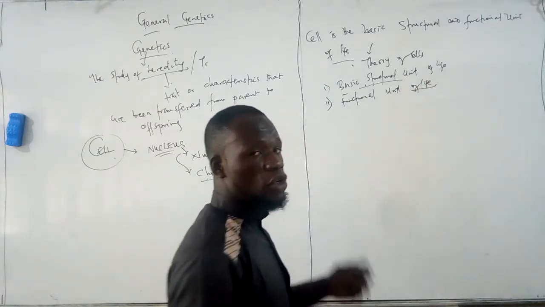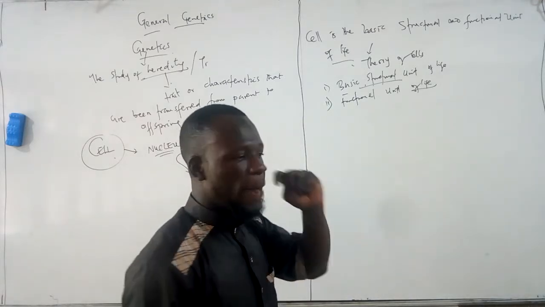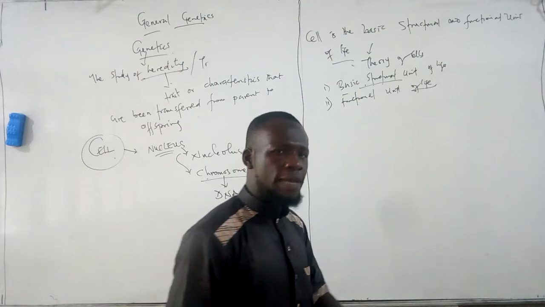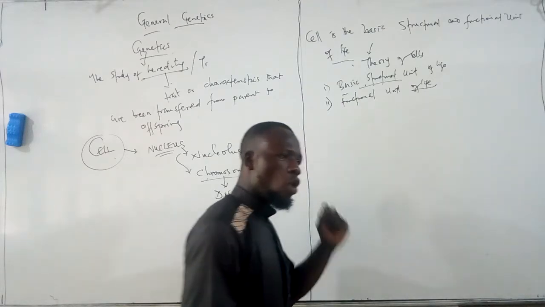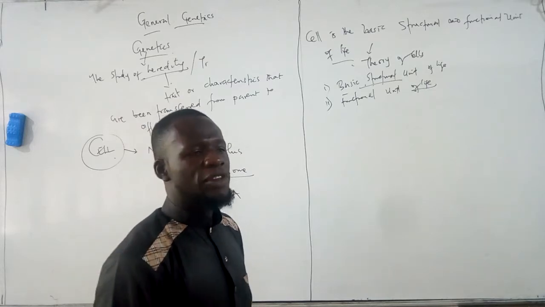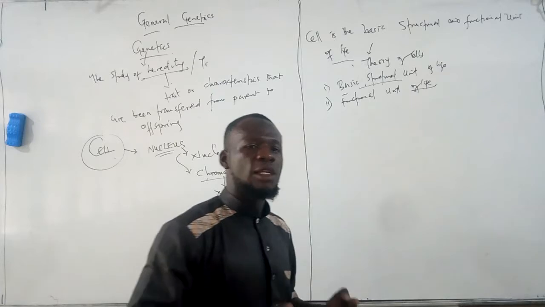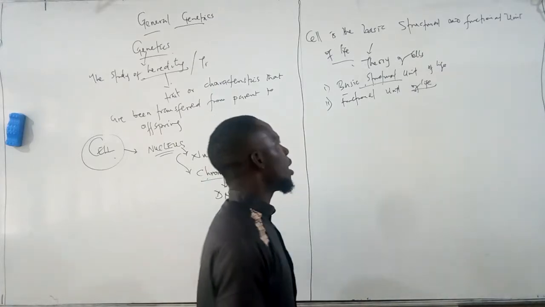So the cell being the functional unit of life simply means every function performed by a human or by any living entity is housed inside the cell. That means the cell is the one that actually carries out the functions that all living entities perform.